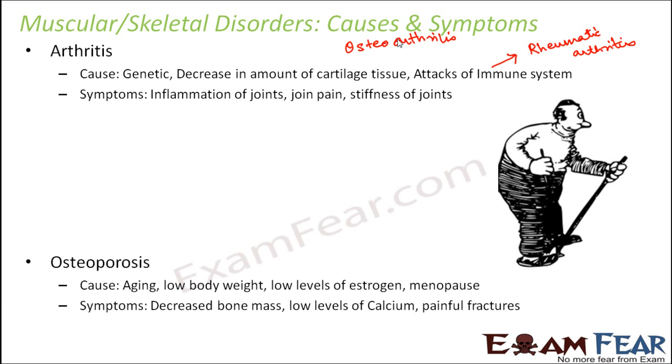What happens in osteoporosis? The bone mass decreases, and it happens due to lower levels of calcium in the body, because bones are made up of calcium. When the amount of calcium in the body reduces, then the bone mass also reduces. So the bones become more susceptible to fractures, and the fractures can be extremely painful.